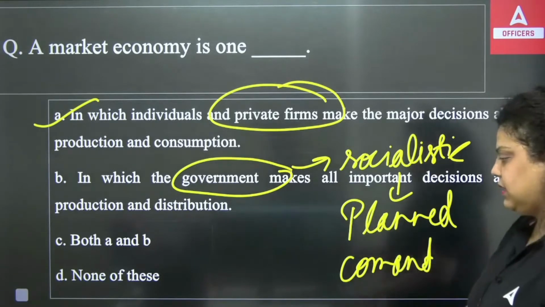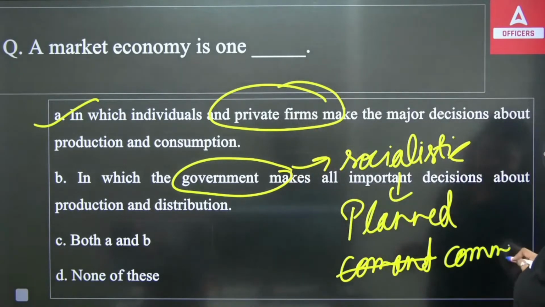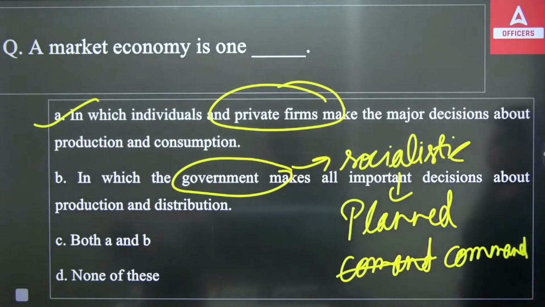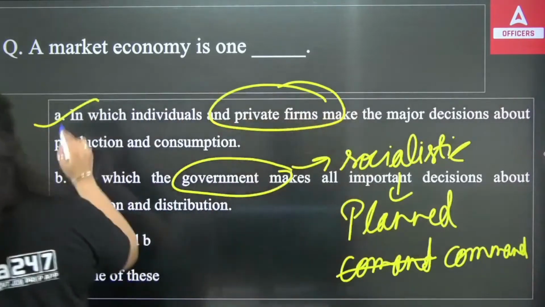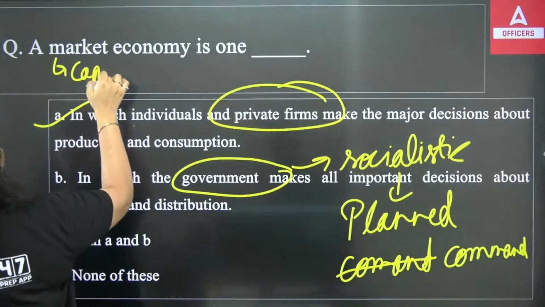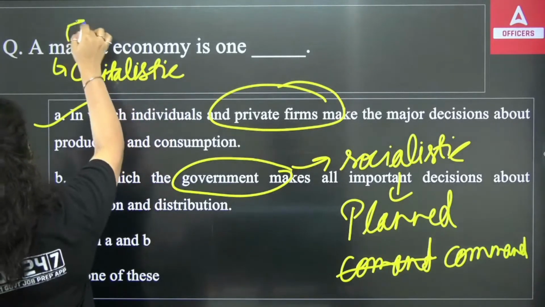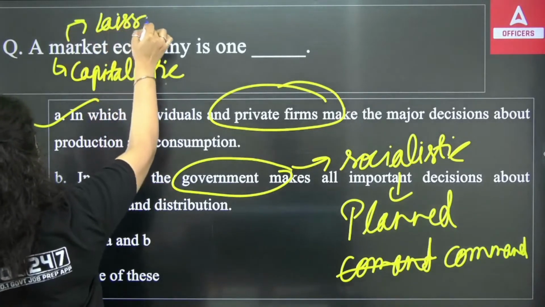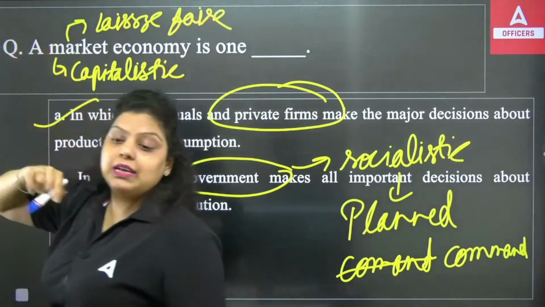I will write it like this: command economy. So these are the names of a socialistic economy. A market economy is also known as capitalistic, or you can call it laissez-faire economy. And the mixed economy is known as a dual economy.